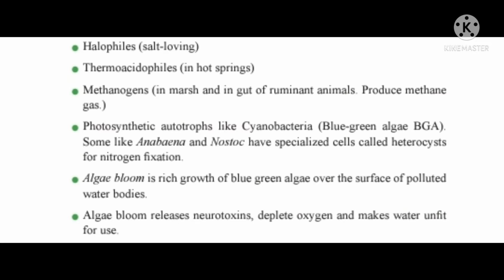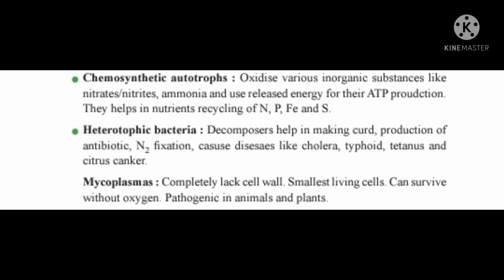Some, like Anabaena and Nostoc, have specialized cells called heterocysts for nitrogen fixation. Algal bloom is the rich growth of blue-green algae over the surface of polluted water bodies. Algal bloom releases neurotoxins, depletes oxygen and makes water unfit for use. Chemosynthetic autotrophs oxidize various inorganic substances like nitrates, nitrites and ammonia and use the released energy for their ATP production. They help in nutrient recycling of N, P, Fe and S.